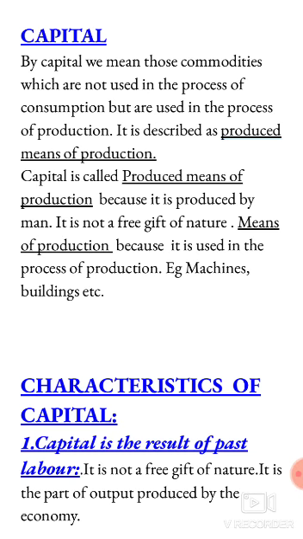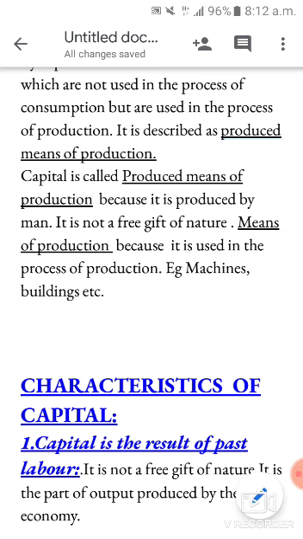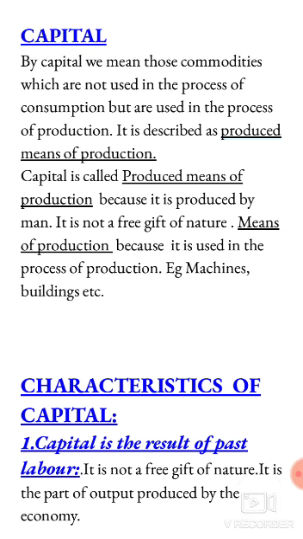Why is it known as produced means of production? Because it is produced by man. It is not a free gift of nature. We do not get capital by nature. We have to produce it. It is a means of production because it is used in the process of production. The same capital is used to produce other commodities. For example, buildings can be used to produce other commodities. That is the reason it is known as produced means of production.